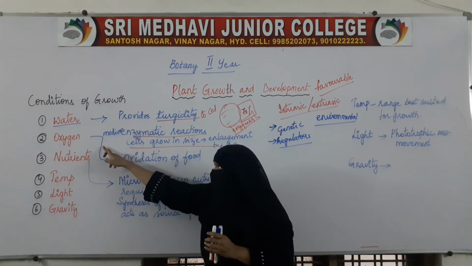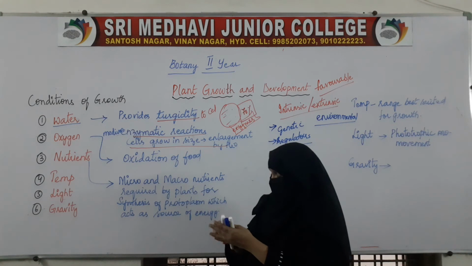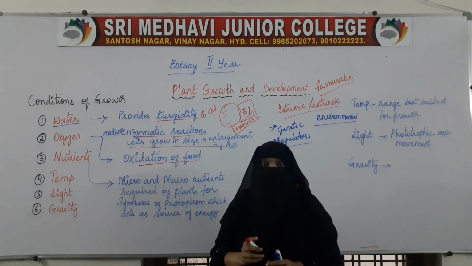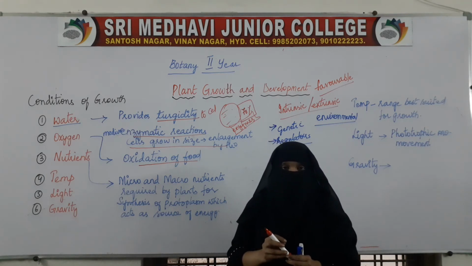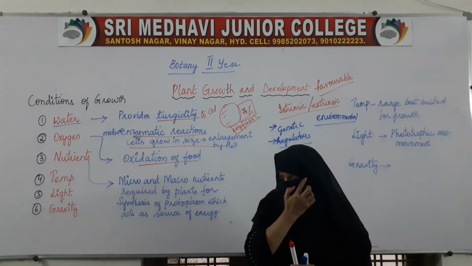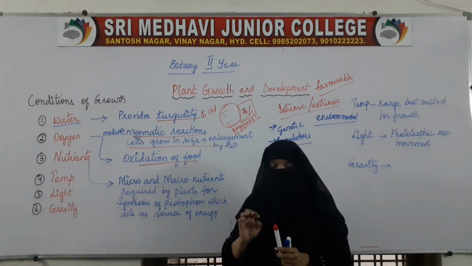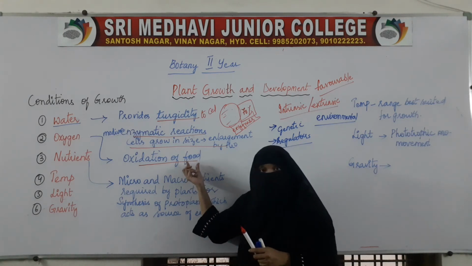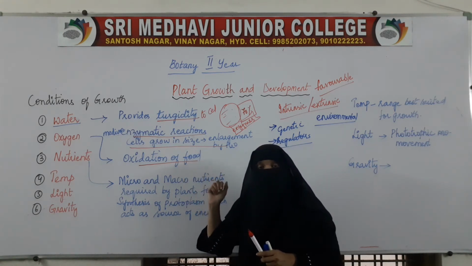So, here oxygen is required for the oxidation of food. Plants also require energy and food. They produce their own food and use it for themselves as well as give it to others.